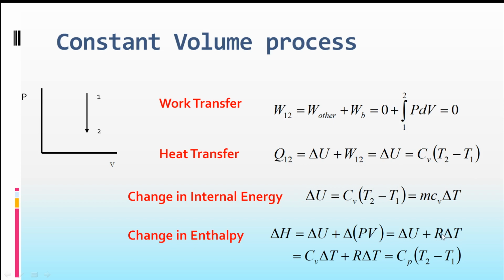R being the constant we can take outside, R delta T. So Cv delta T plus R into delta T being common, it is T2 minus T1. So Cv plus R is Cp. So delta H is equal to Cp into T2 minus T1, or Cp into delta T. That is change in enthalpy.